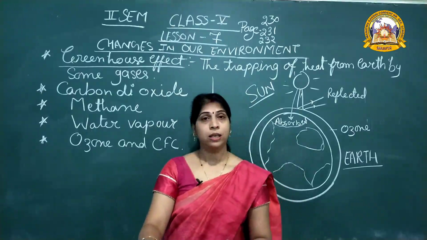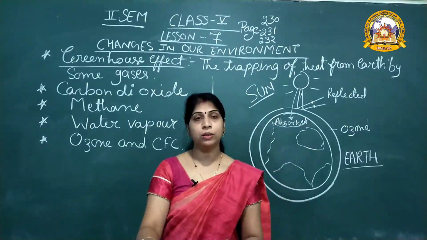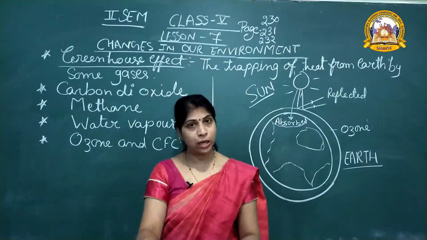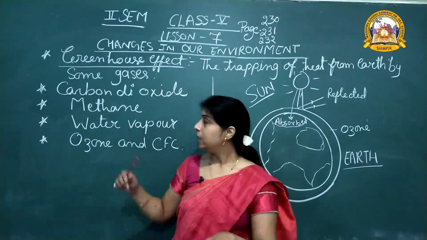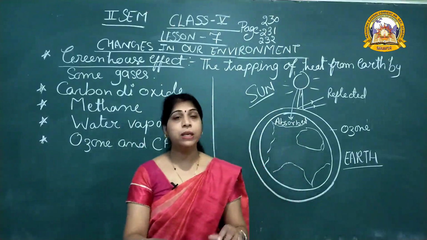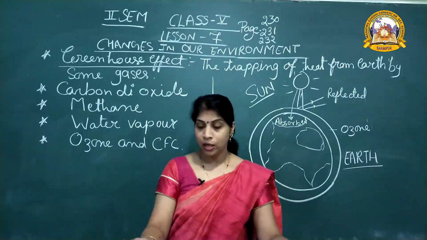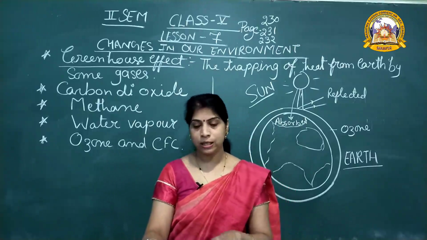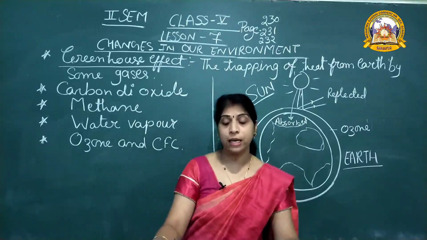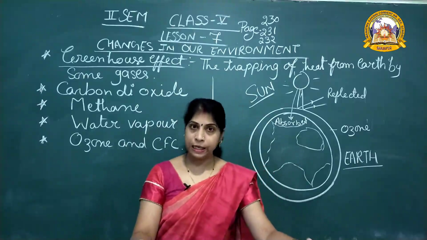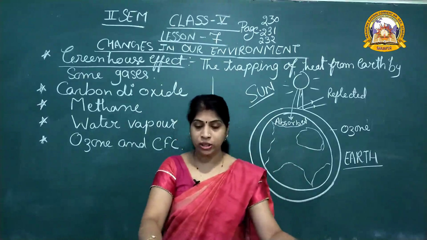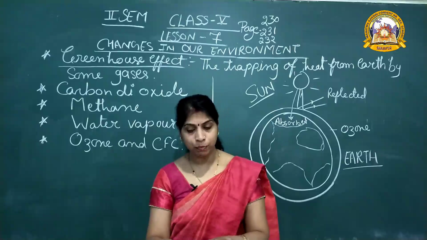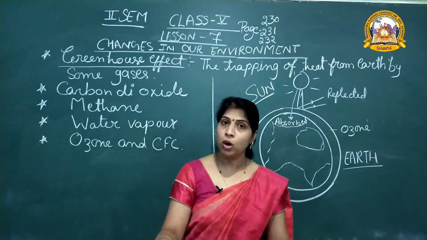That's why the percentage of carbon dioxide is increasing. Next gas is methane. Methane is a natural gas. Everybody come to page number 231. When grass eating animals like cow and goat eat grass, after digestion they release a large quantity of methane into the atmosphere. The waste from animals is called manure.